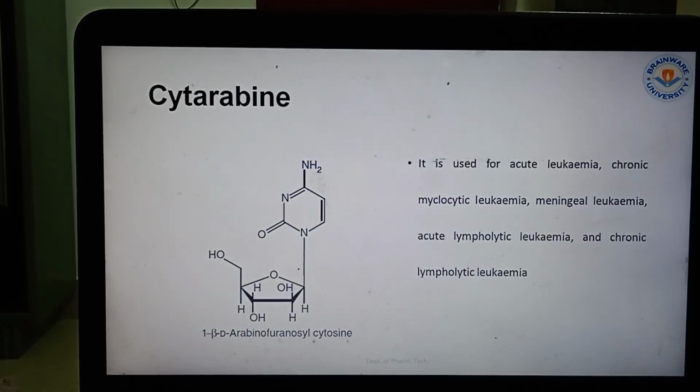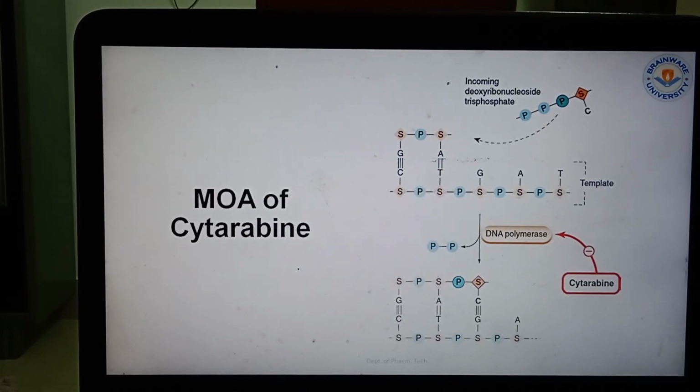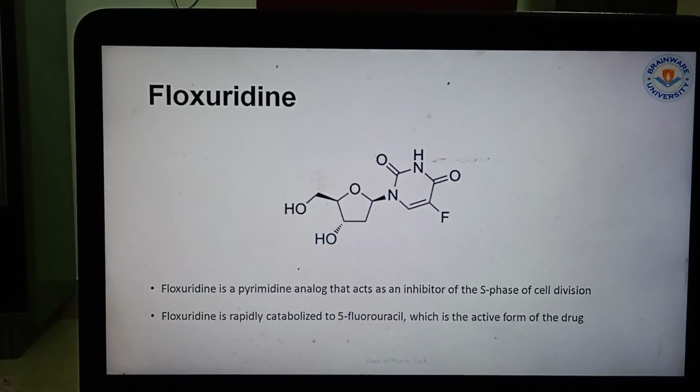Cytarabine is also used in acute leukemia, chronic myelocytic leukemia, meningeal leukemia, acute lymphocytic leukemia, and chronic lymphocytic leukemia. Now, in the case of the different drugs, the mechanism of action is that DNA polymerization is broken down. Floxuridine is a pyrimidine analog that acts as an inhibitor of the S phase of cell division. Floxuridine is rapidly catabolized to 5-fluorouracil, which is the active form of the drug.